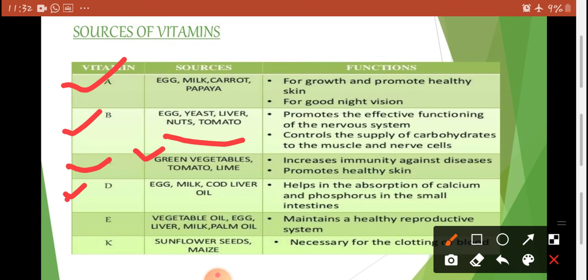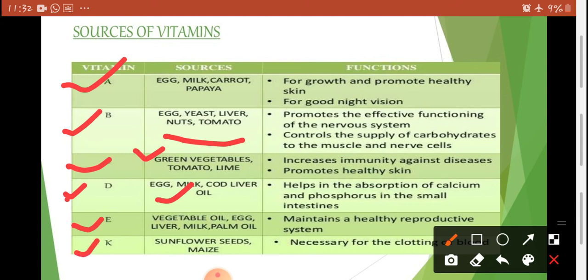Vitamin D helps in the absorption of calcium and phosphorus in the small intestines, and egg, milk, cod liver oil are the sources of vitamin D. If we are talking about vitamin E, it maintains a healthy reproductive system. That's why it is very important for us. And vegetable oil, egg, liver, milk, palm oil, these all are the sources of vitamin E.